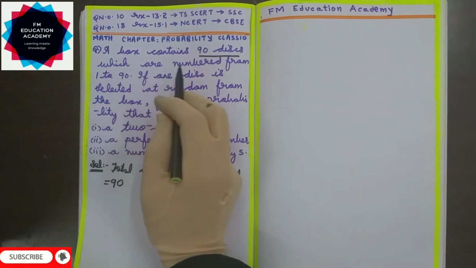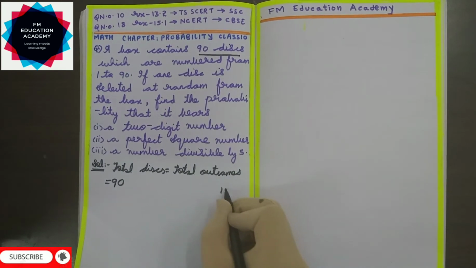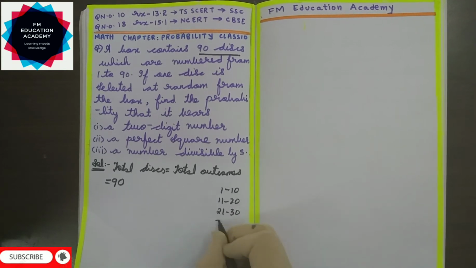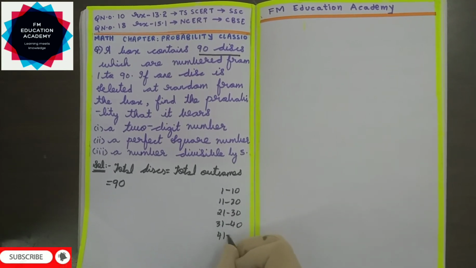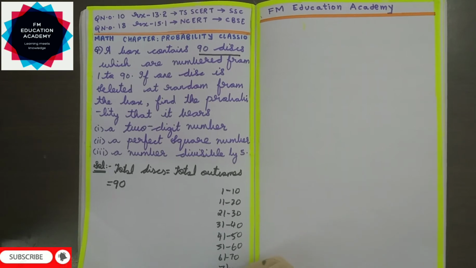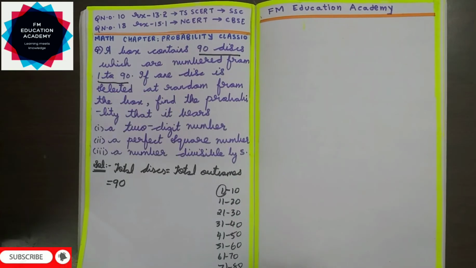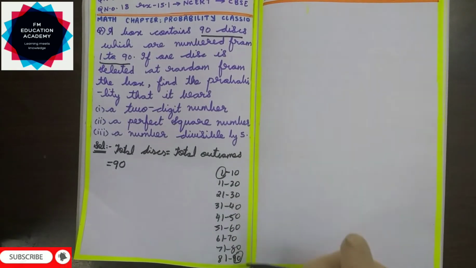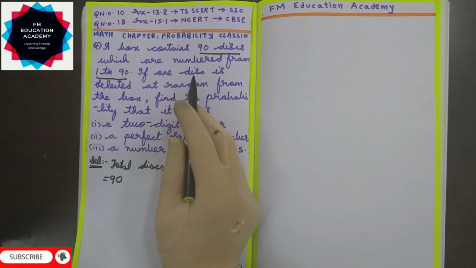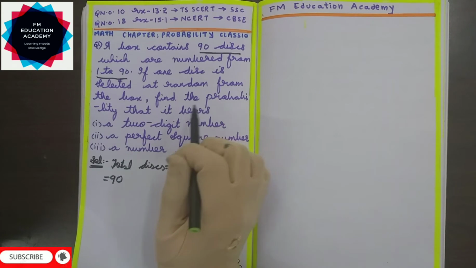And it is telling the discs are numbered from 1 to 90. It means I have discs from 1 to 10, then 11 to 20, then 21 to 30, 31 to 40, 41 to 50, 51 to 60, 61 to 70, 71 to 80, and finally 81 to 90, since the discs are till 90. So here if you observe this question, it is asking me if one disc is selected at random. That is, if I am selecting one disc without seeing which disc is that, what is the chance that I will get a 2-digit number?